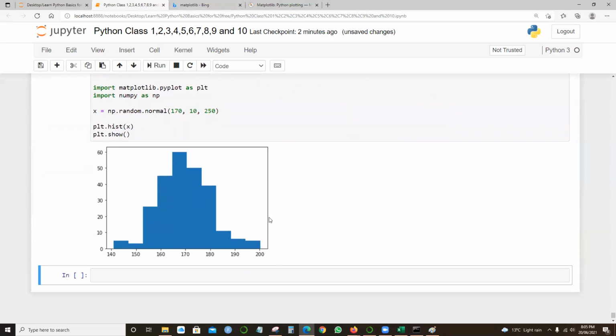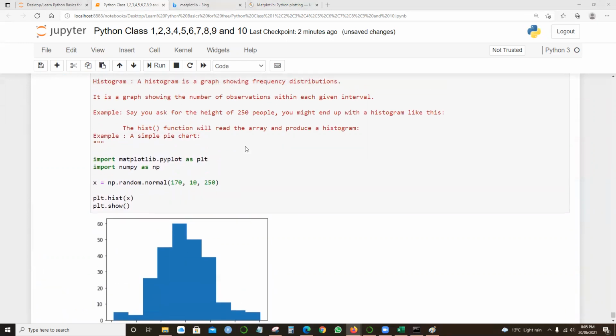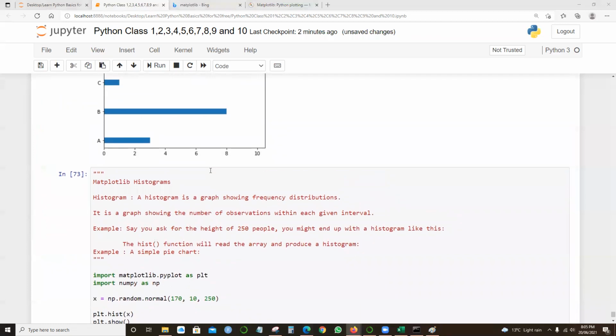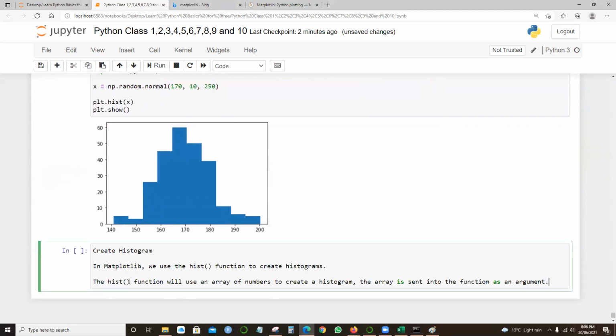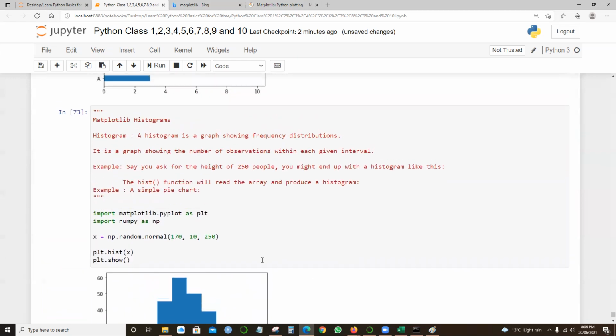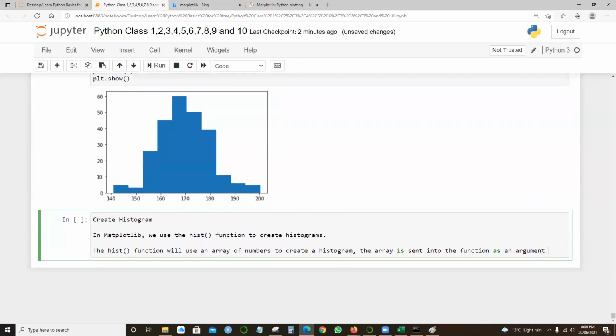Okay, here's the histogram. What I've skipped here is something called random. There's something which I need to add over here: to create a histogram in matplotlib, we use the hist function. This function will use arrays. We'll use an array of numbers as an argument to create a histogram.